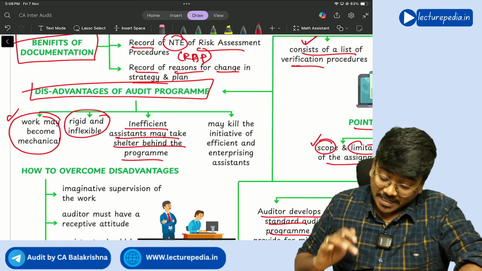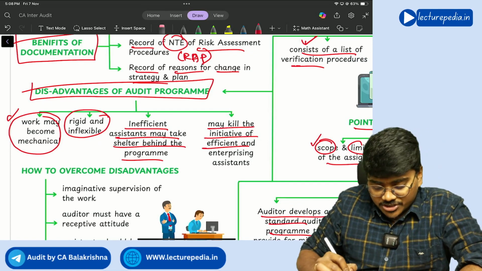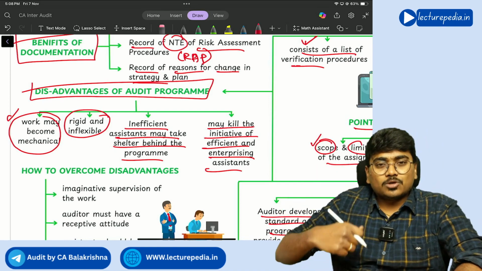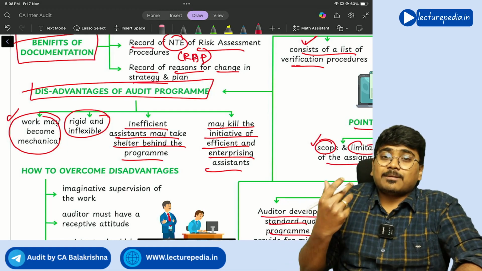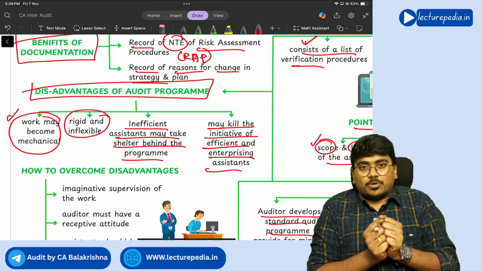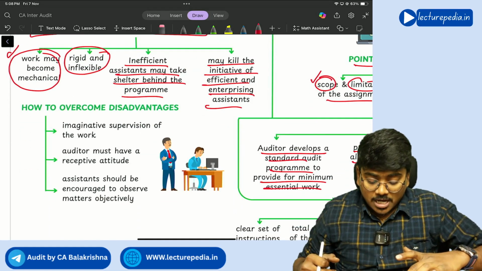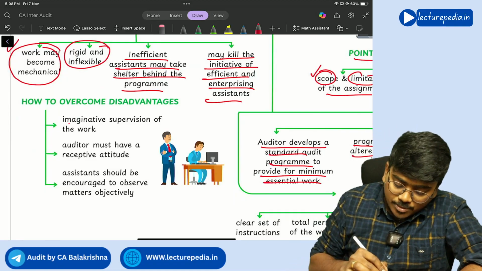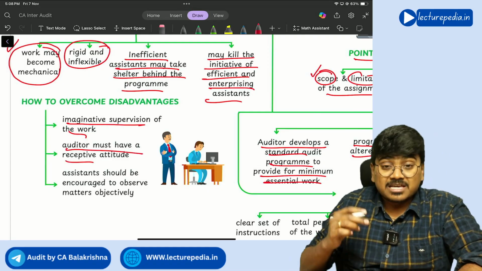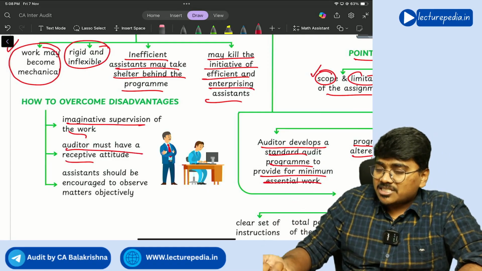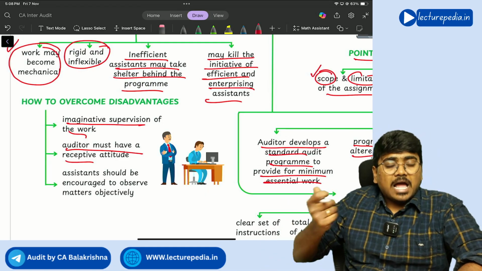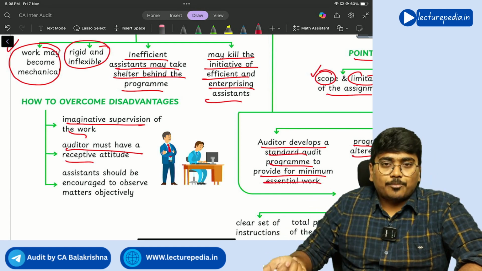Getting it? Yes. Next, it may kill the initiative of efficient and enterprising assistants. Assistants who want to explore more might feel like their hands are tied up with this audit program, right? So these are some of the disadvantages. Now to overcome these disadvantages, there should be proper imaginative supervision of the work done by the article assistants. The auditor must have a receptive attitude. Whatever suggestions the article assistants or the paid assistants give, the auditor has to happily accept them and act upon them.